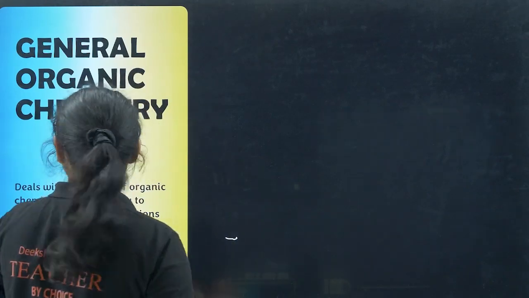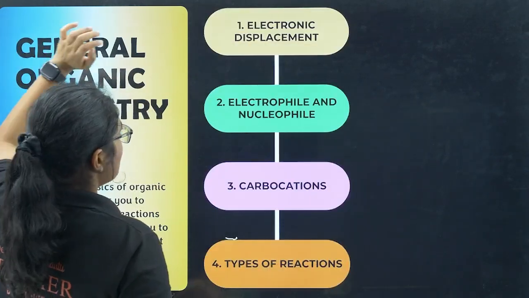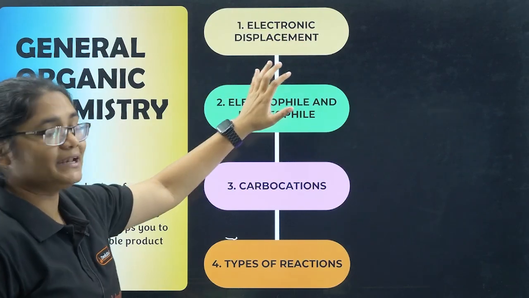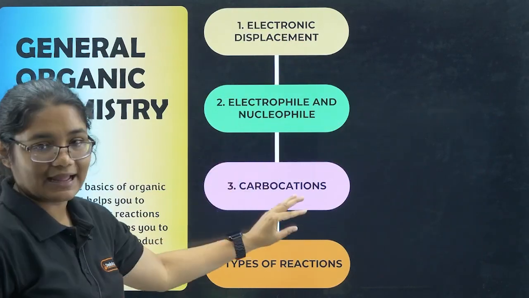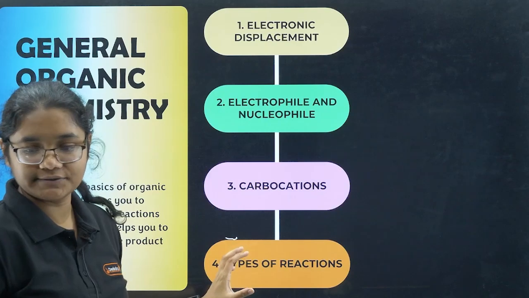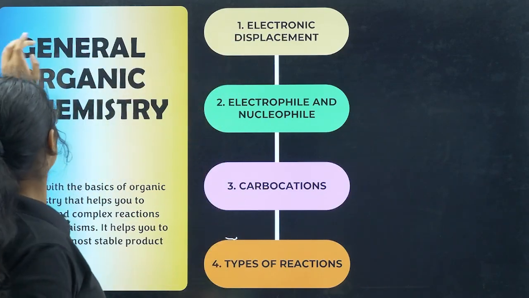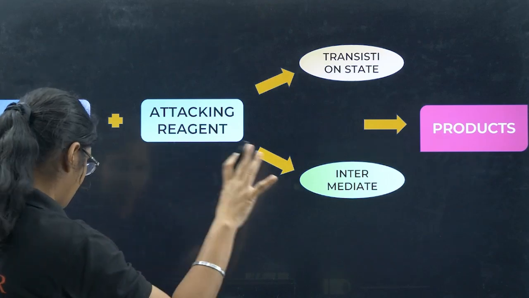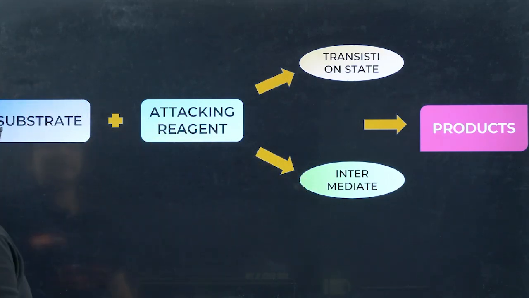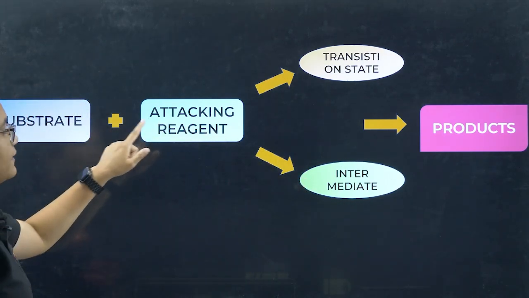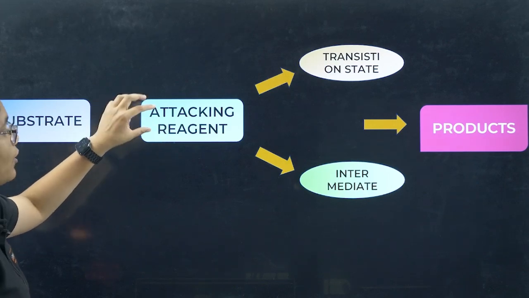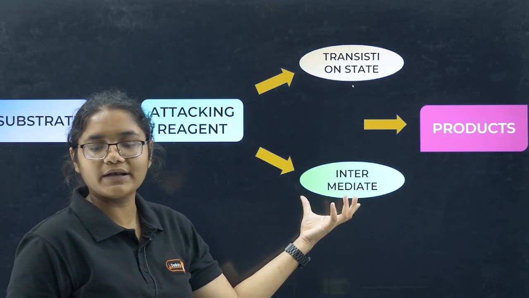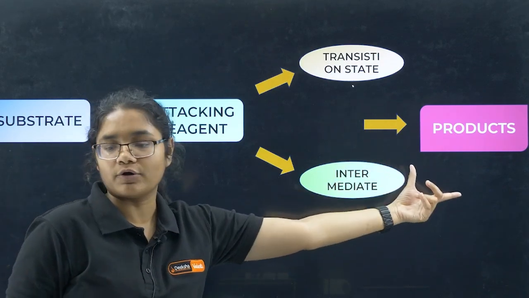So what all things we are going to see in general organic chemistry? We will see first electronic displacement, electrophile and nucleophile, carbocation, and then type of reactions. Okay, so first let's talk about the topic electronic displacement. Before that, we'll understand a reaction generally, how does it take place. We have a substrate, then we have an attacking reagent, and then once these two react, either we get a transition state or an intermediate, and finally the product is formed.